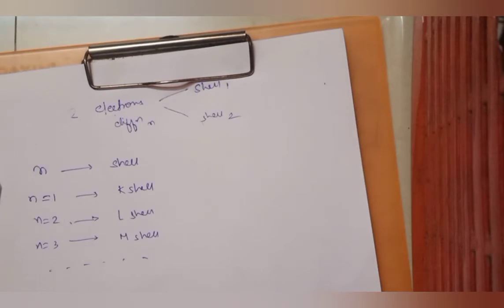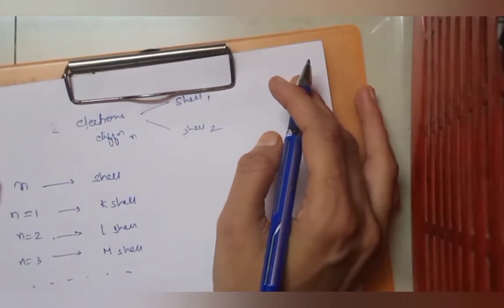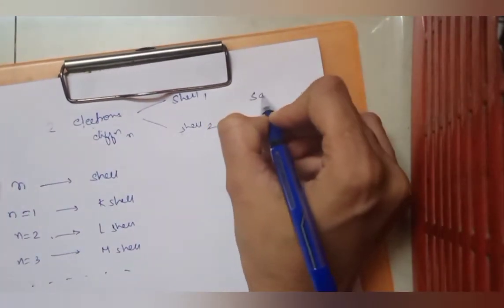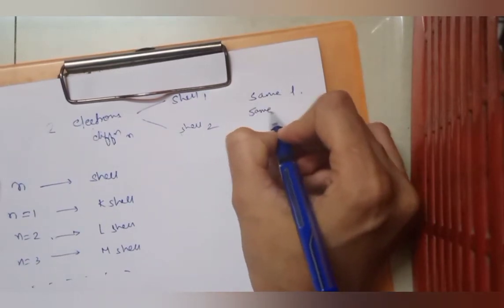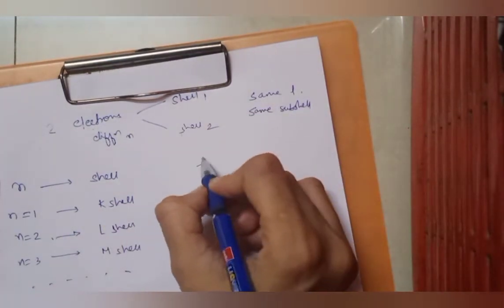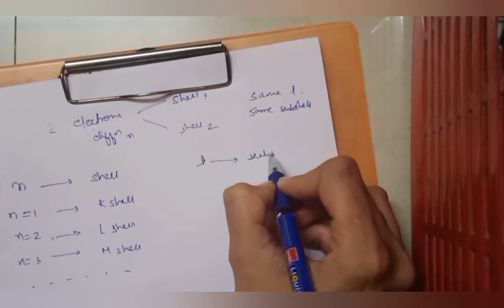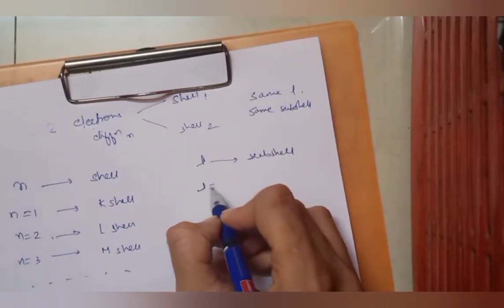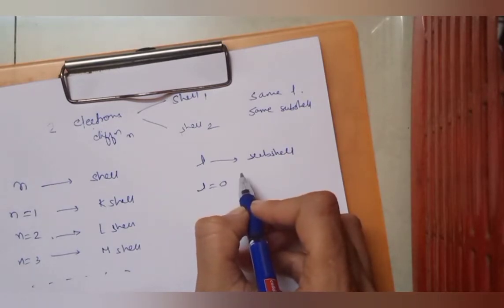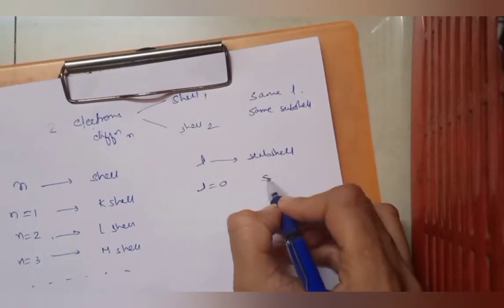Now electrons with the same l in a given shell are said to occupy the same subshell. So suppose 2 electrons are there and these electrons have the same l, then we say that they are in the same subshell. What does that mean? l represents the subshell. So if l is 0, then it is an s electron.